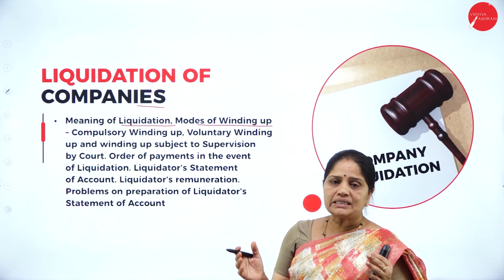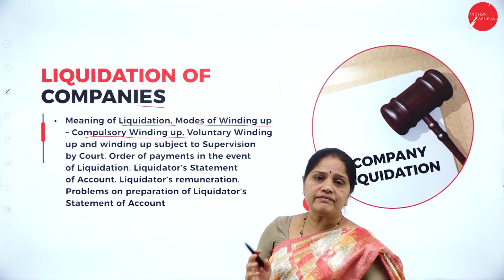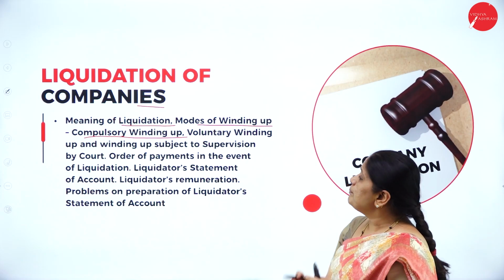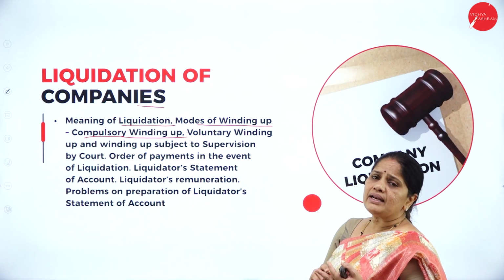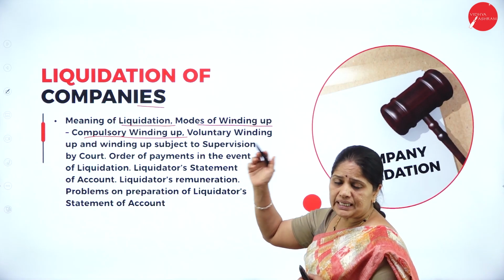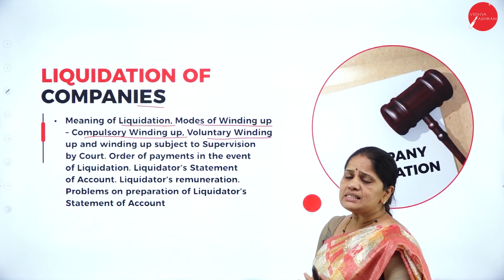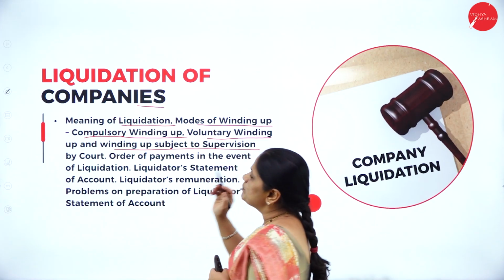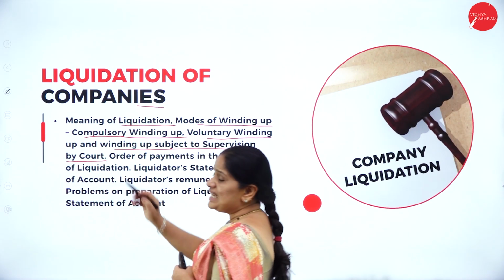So, what are the various methods of winding up of the company? Here, the first one is the compulsory winding up of the company. Who can compulsorily wind up the company? It can be the creditors, or any person who has filed a lawsuit against the company. They can get the company compulsorily wound up. Then voluntary winding up, where the company itself comes forward to wind up, and winding up subject to supervision by court. So all these are various methods in which the company can be shut down.